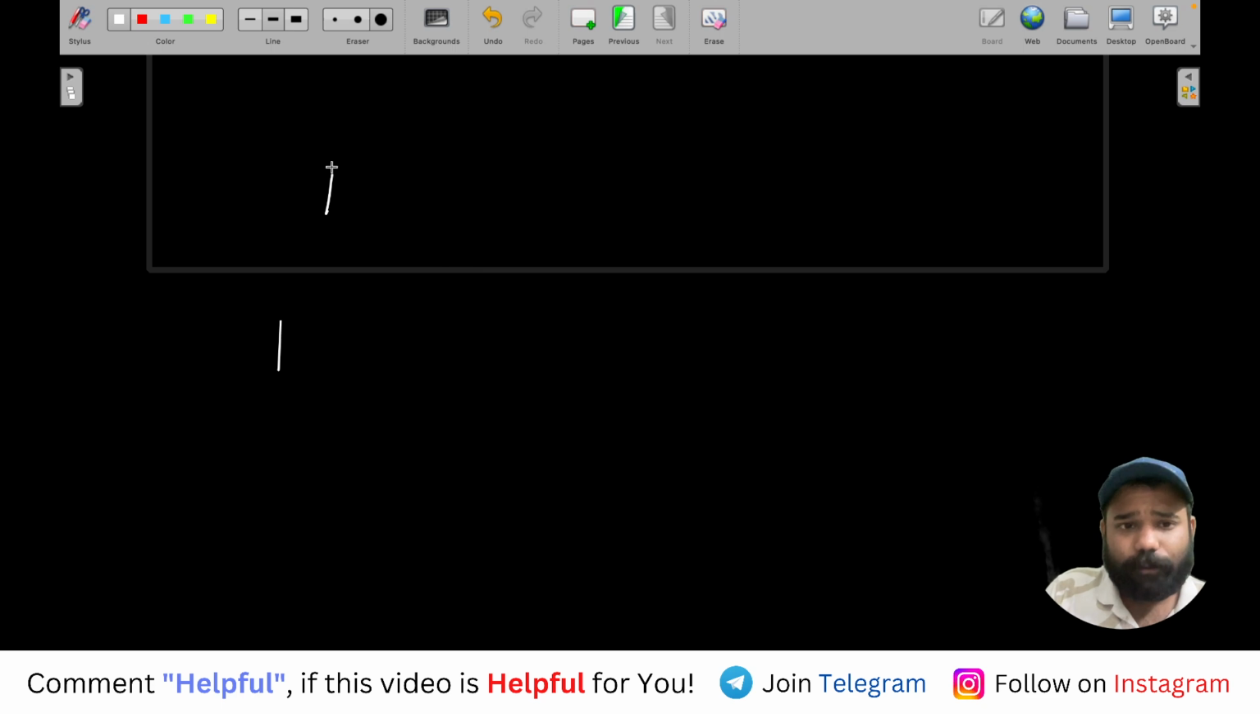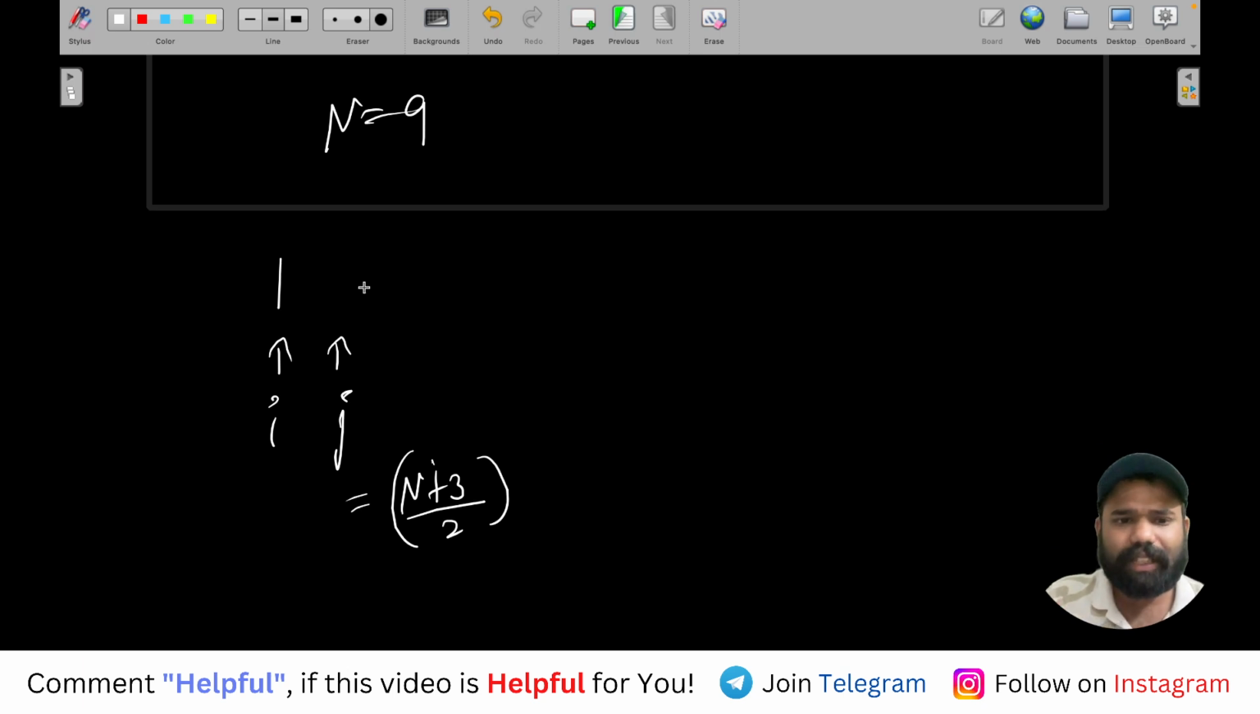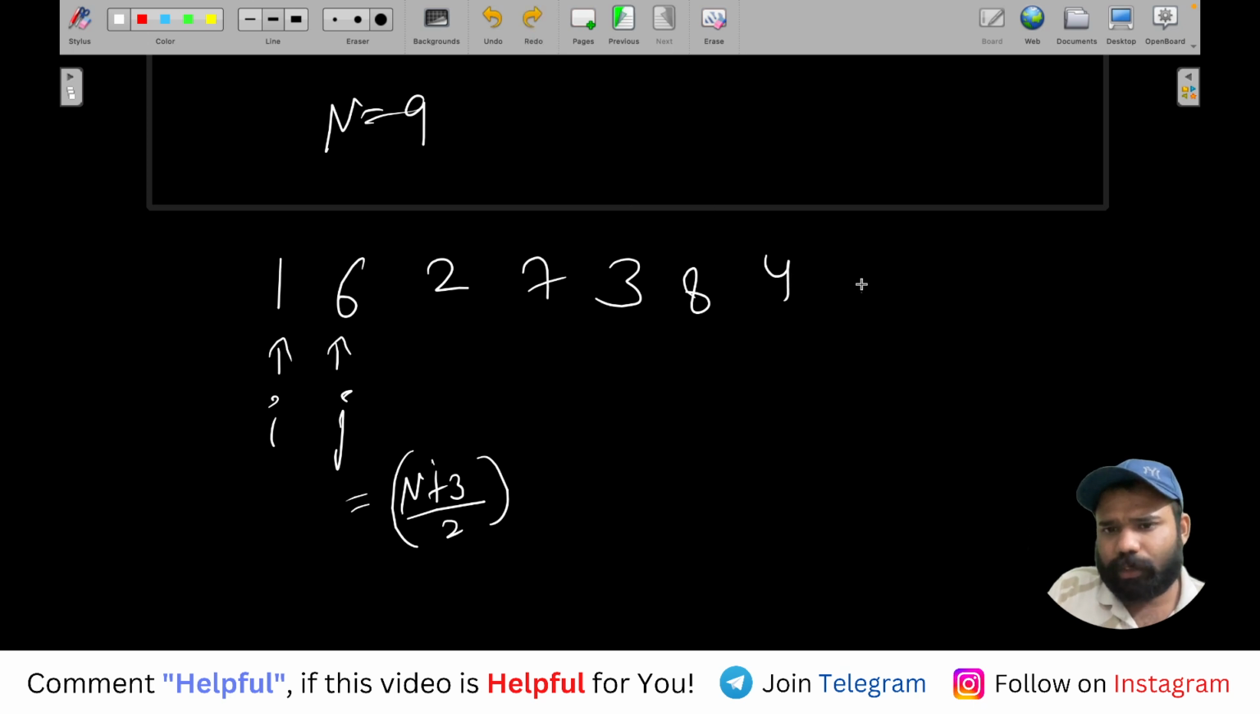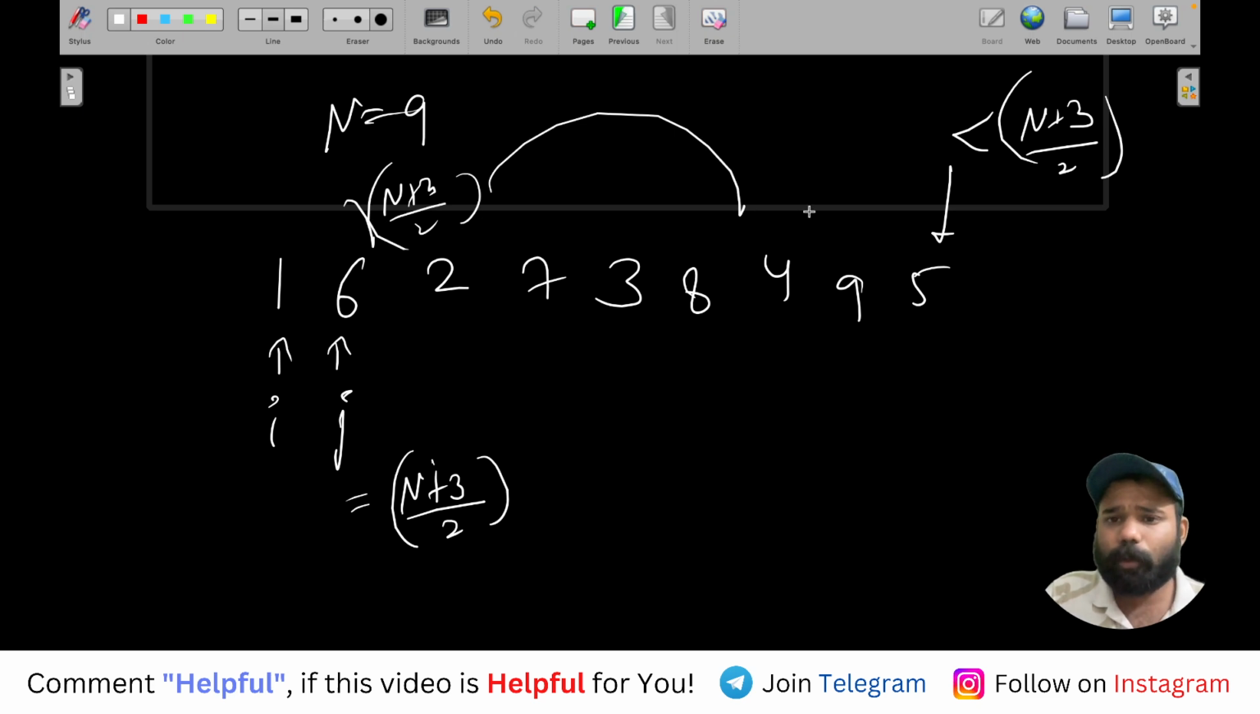So what are you doing? If your n is 9, i starts from 1, and the next number j actually starts from (n plus 3) by 2. You can see it's an observation based thing. So it will basically be 6. Then i increases to 2, and j increases to 7. i increases to 3, j to 8. i to 4, j to 9, and i to 5. And now finally all the numbers are there. So i will be printed up to less than (n plus 3) by 2, and j should start from (n plus 3) by 2 and go up to n. That is what should happen, and this is the observation that we have made.